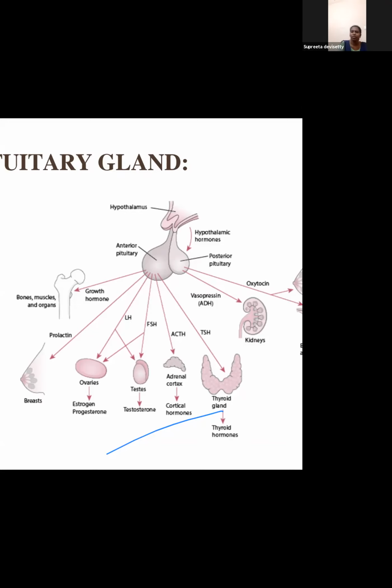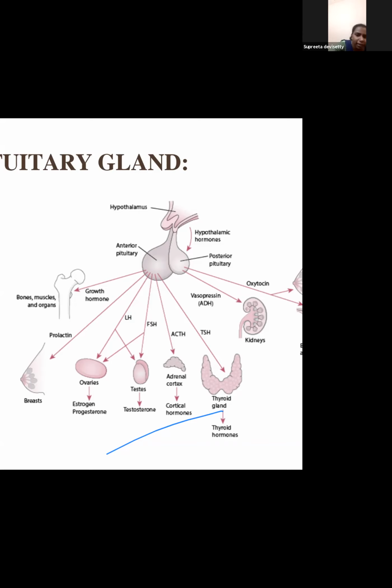Follicle stimulating hormone has an impact on the testes to release testosterone, and even on the synthesis of oocytes. Adrenocorticotropic hormone releases adrenal hormones. TSH releases the thyroid hormones. Okay. Posterior pituitary acts on the kidney and also on the uterus. Intermediate lobe, melanocyte stimulating hormone has an impact on the skin via melanin. Okay.